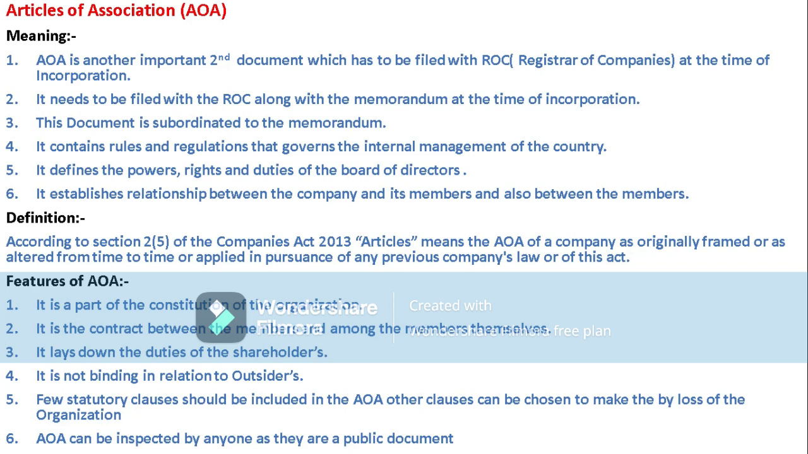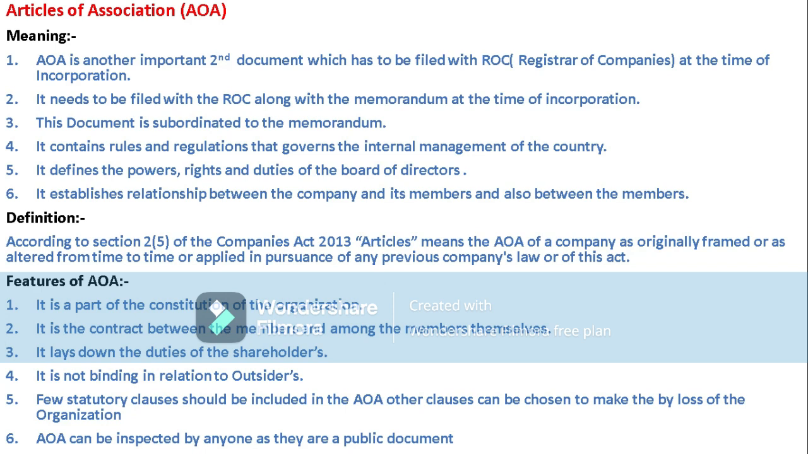Likewise, like the memorandum of association, the articles of association is also considered a part of the constitution of the organization. Why? Because the articles of association is subordinate to the memorandum of association. So this is also treated as part of the constitution of the organization.